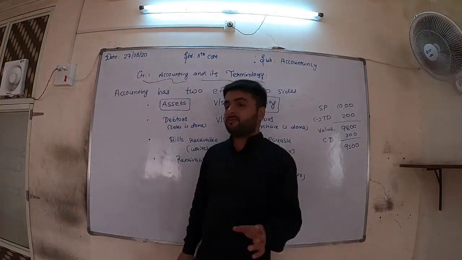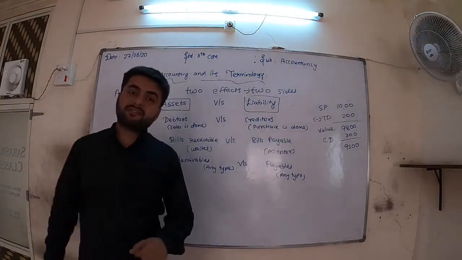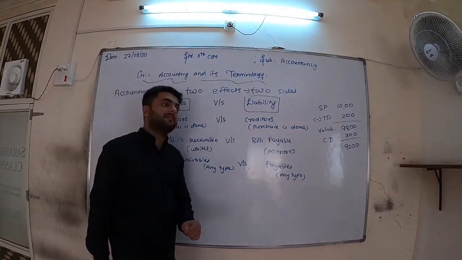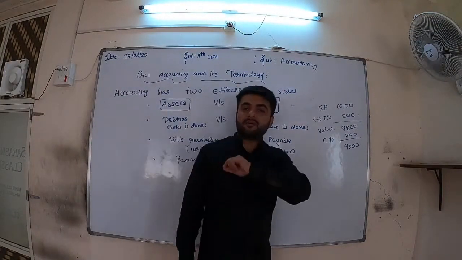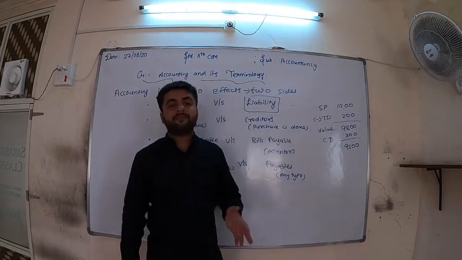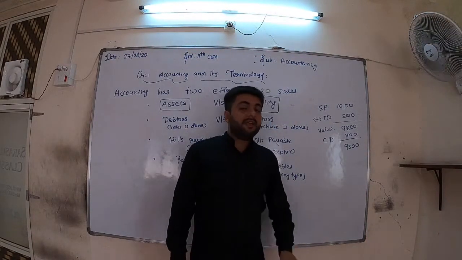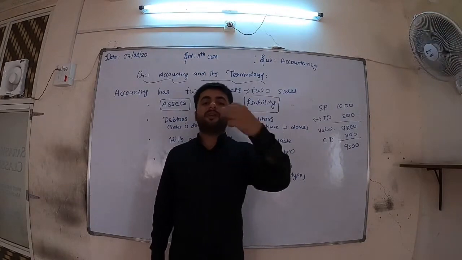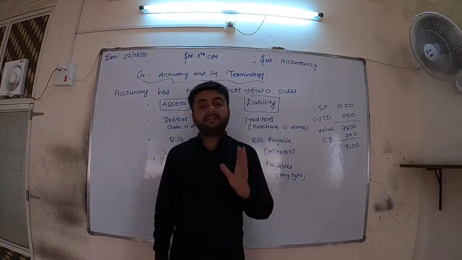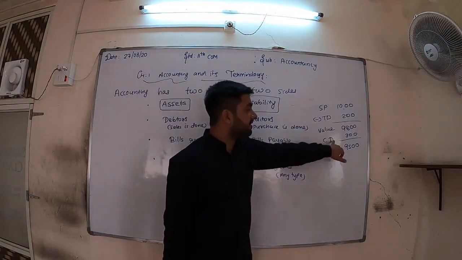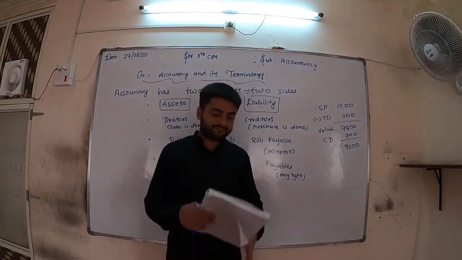So in short, discount means the amount deducted from purchase and sales. That deducted amount is known as discount. Trade discount is such a discount which is allowed to each and every trader and it is not recorded in the books. Cash discount is a special discount to attract the cash from customers and it is recorded in the books and it is deducted after trade discount.